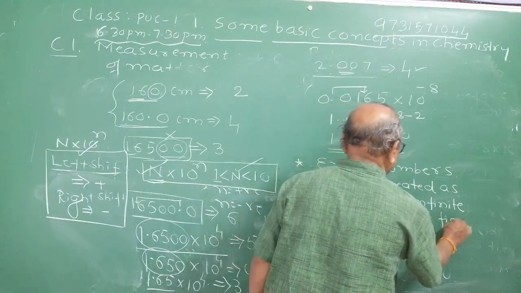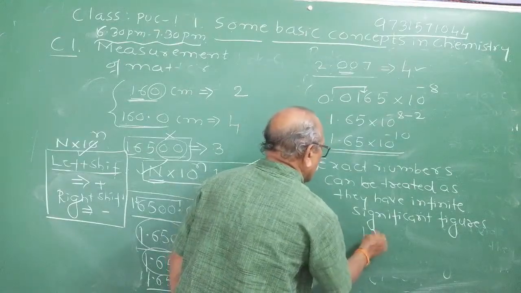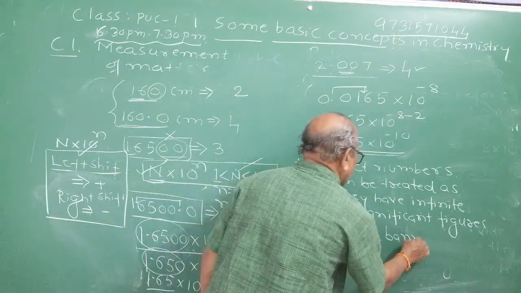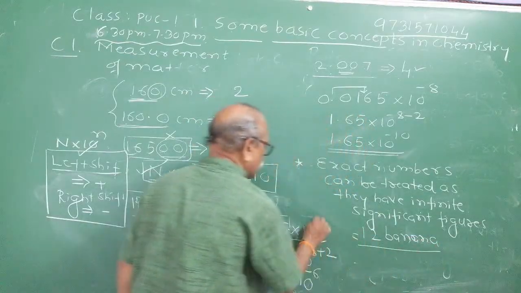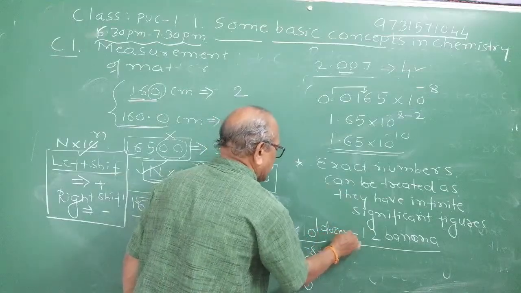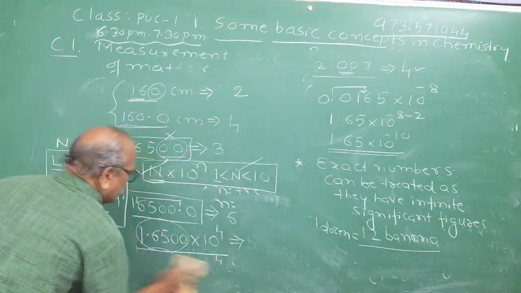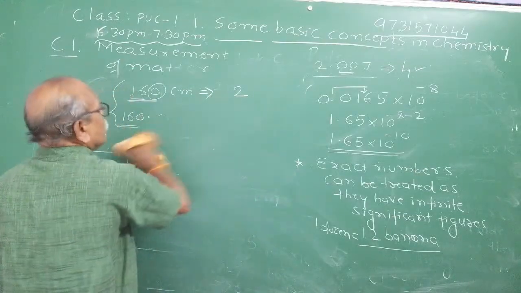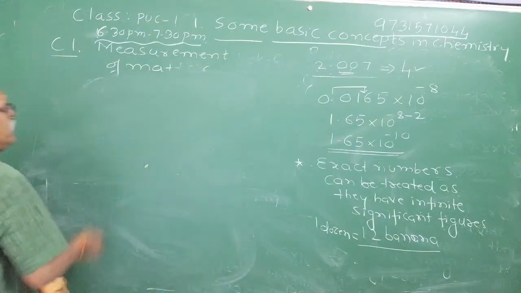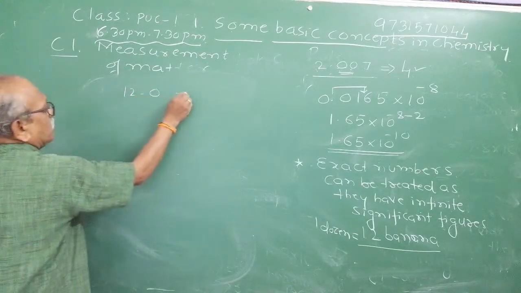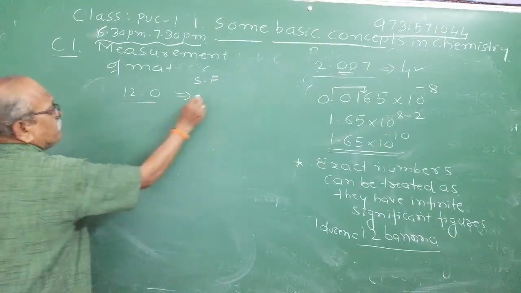For example, if I take 12 bananas, look here, 12 bananas is a definite number, meaning 1 dozen. 1 dozen bananas will have exactly 12, right? Now you can write it as a different decimal number. If I write it as 12.0, now tell me what is the number of significant figures? The significant figures are 3.